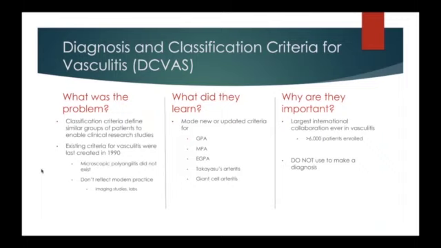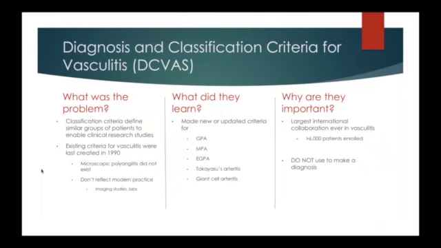Essentially, classification criteria are designed to identify similar groups of patients so those patients could be enrolled in a research study. If you were going to do a clinical trial in GPA, you would want patients with classic GPA to go into that trial. You may not want a patient who has very unusual or atypical features of GPA. So the classification criteria allow physicians to study a relatively similar population of patients.